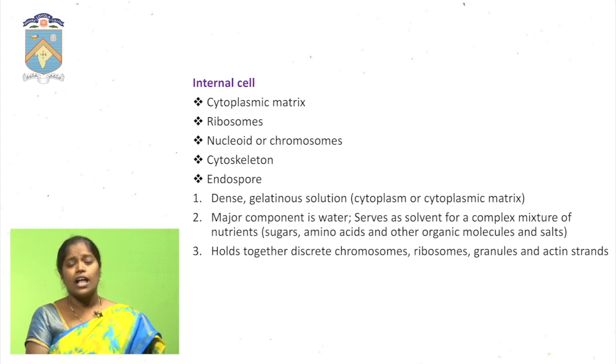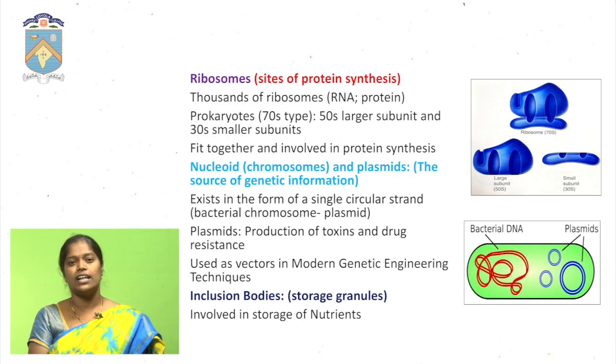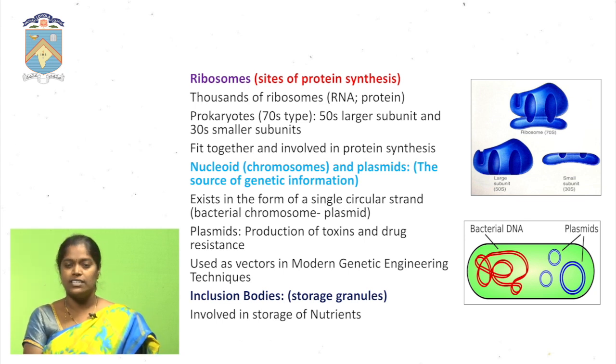Next, coming to ribosomes. The prokaryotic cell consists of 70S ribosomes. In these ribosomes, two subunits are present: one is the larger subunit and the other is the smaller subunit. The larger subunit is 50S and the smaller subunit is 30S. These subunits come together and form a cleft, and ribosomes are mainly involved in protein synthesis.